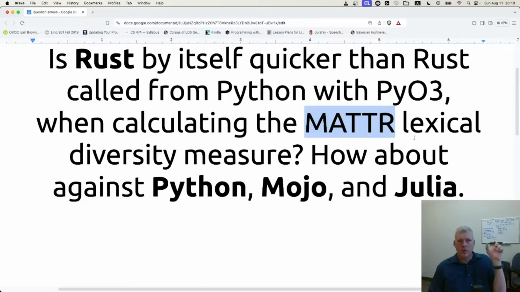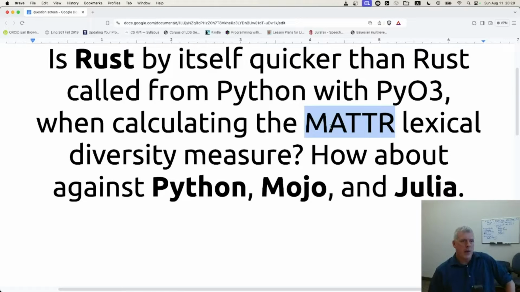And then you move it one word to the right. So you're looking at the second word through the 51st word. You take the number of unique words divided by the number of running words, hold on to that quotient. Move it one word to the right, so you're looking at the third word through the 52nd word, et cetera, all the way to the end of the text. And then you just take the average of all those quotients. That's called the moving average type to token ratio, or MATTR, if you'd like.